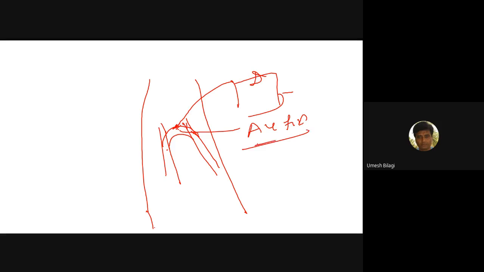If they do an AV fistula, they can use it for 5-6 years. This is one technique done for dialysis patients. Of course, sometimes an AV fistula can get blocked, or a patient has not yet been operated for an AV fistula. In such a patient, in the neck, in the internal jugular vein, they will put a catheter here in the vein, and this will go up to the superior vena cava.